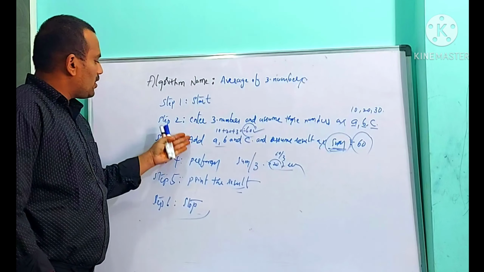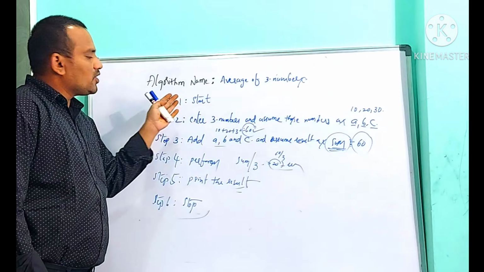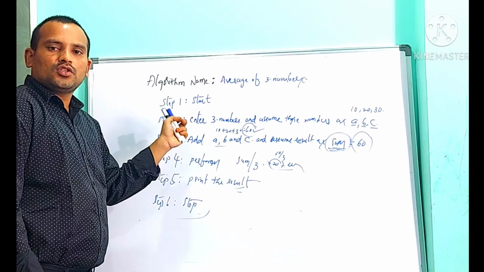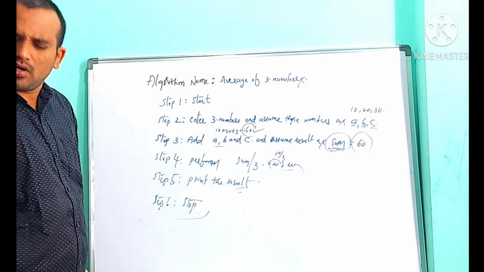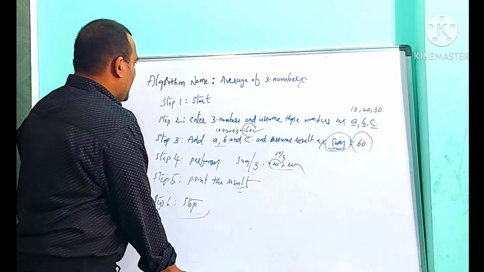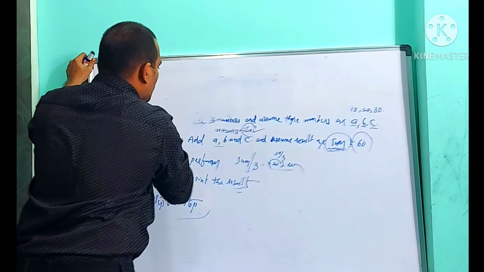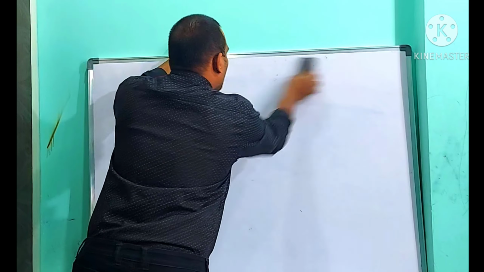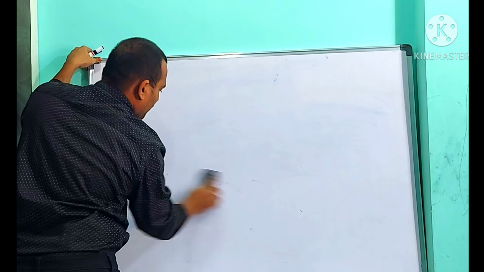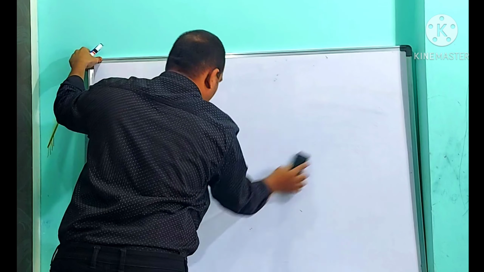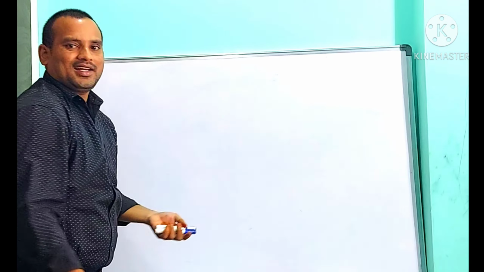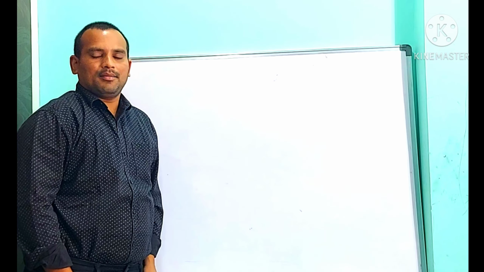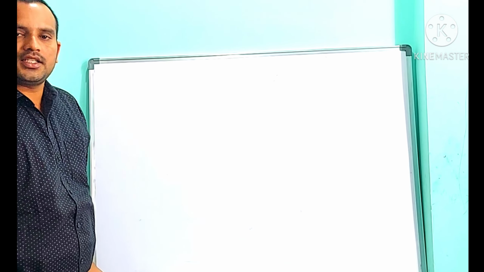Algorithm is a step-by-step process for solving any kind of problem by using pseudocode. Pseudocode is an informal and artificial language which we are going to use to write the steps of an algorithm. Correct or not? Yes, correct. So next one is flowchart. If you want to write a program, first of all, we should know the way of writing an algorithm. Remember, while working in companies, generally no need to write an algorithm, but we should know how to write an algorithm.